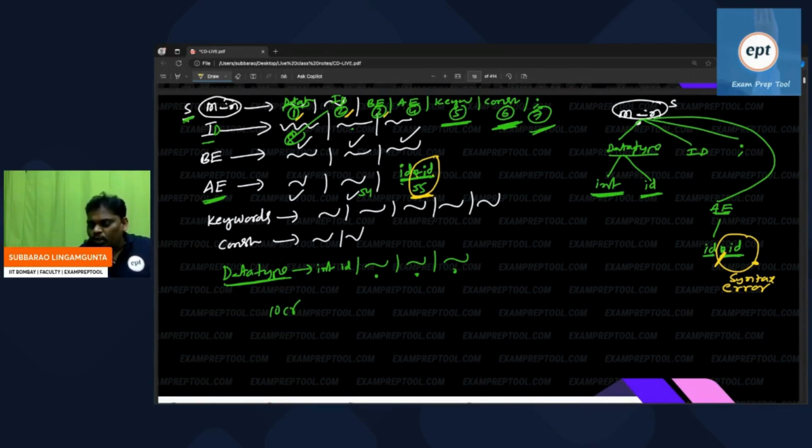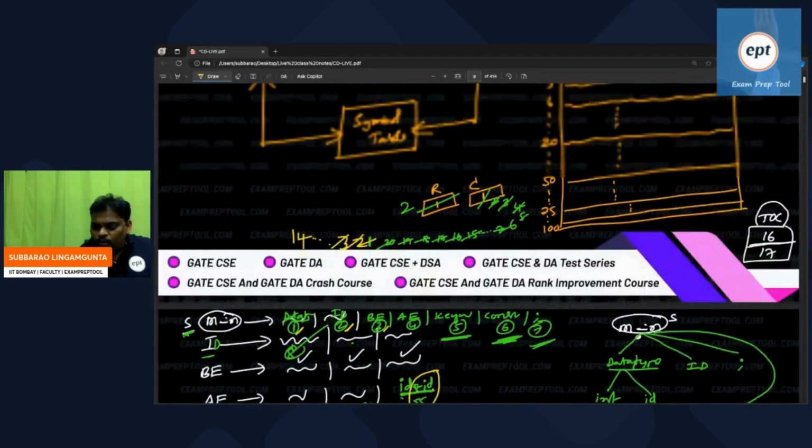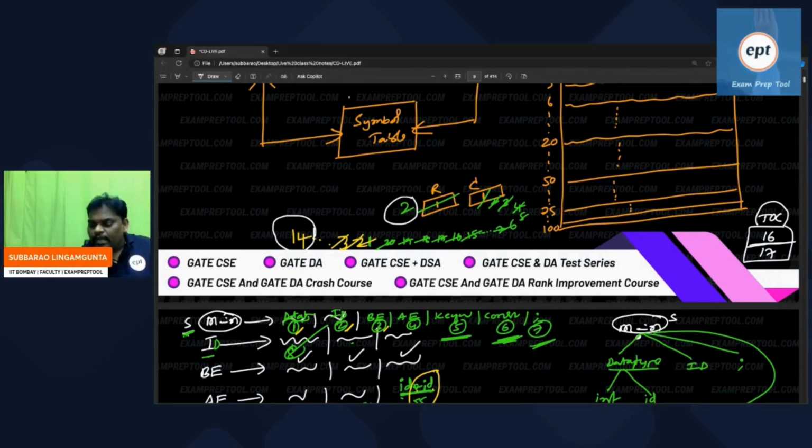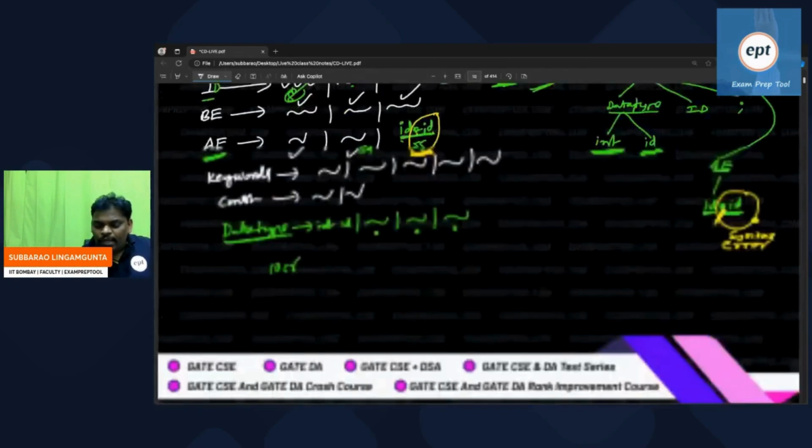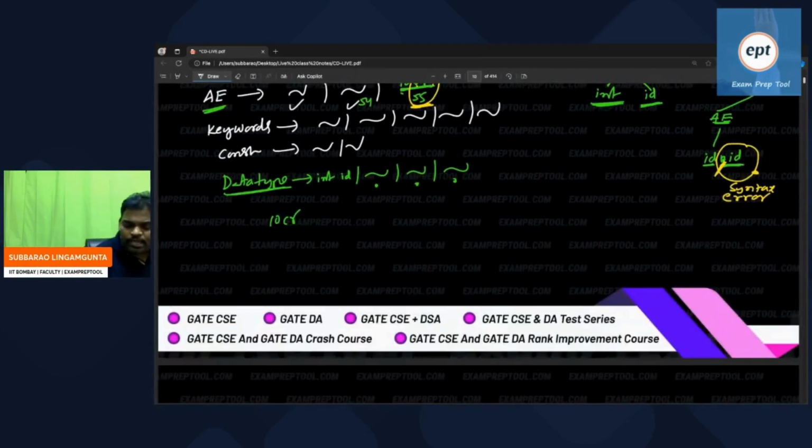And one more beauty. See the one more beauty. Whenever that error came, everyone observe, the lexical analyzer was at the 14th column, second row. Lexical analyzer at that time was in the second row, 14th column. Now see what the error message is. Everyone observe. This is the error message.